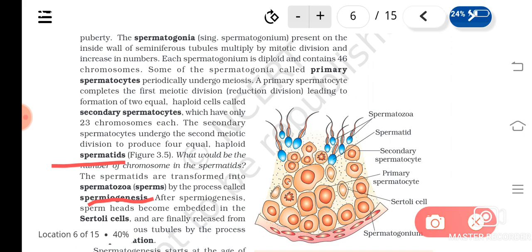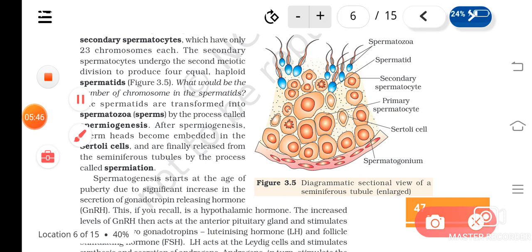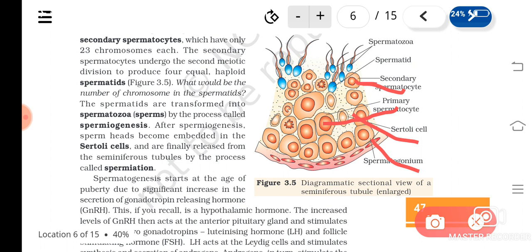You can see here the diagrammatic section view of a seminiferous tubule. You can see the spermatogonium, then Sertoli cells, then this is a primary spermatocyte. They will undergo the first meiotic division and form secondary spermatocytes. You can see here, and then each secondary spermatocyte completes the second meiotic division and forms the spermatids.